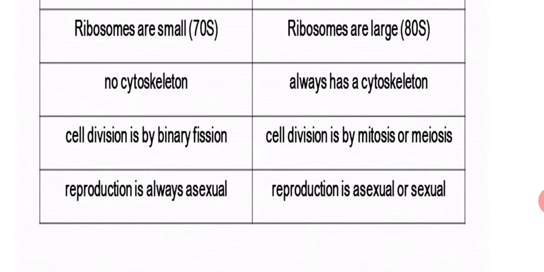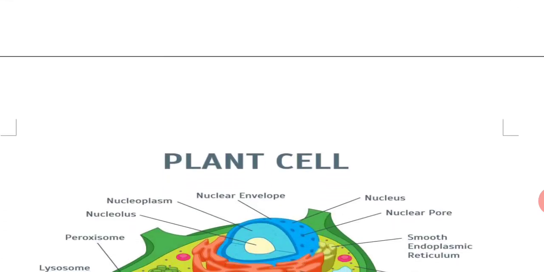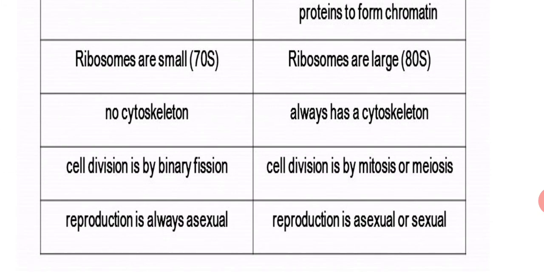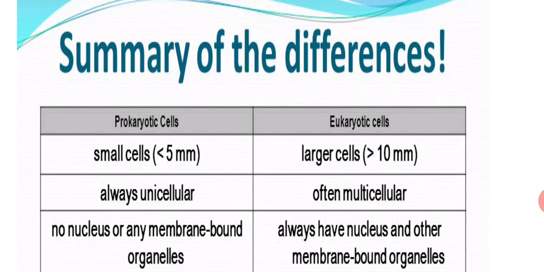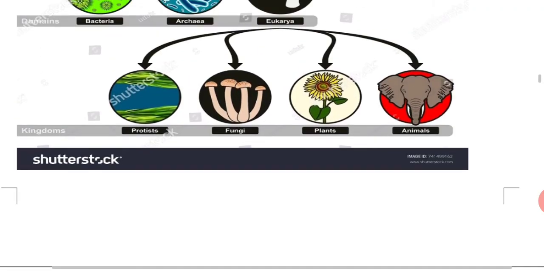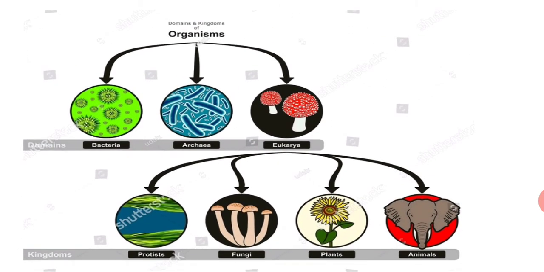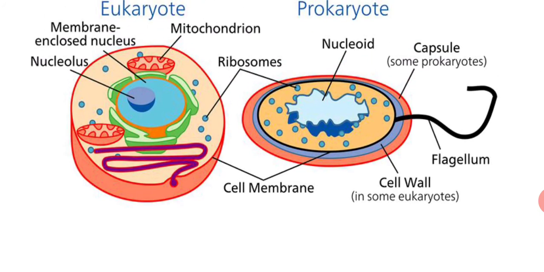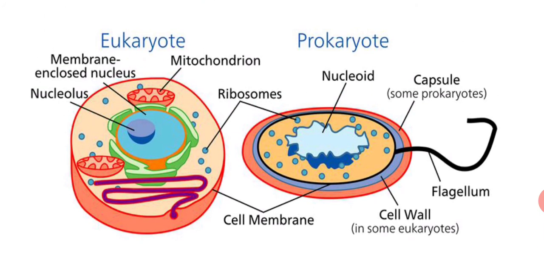So students, I think you will know these very well, but it is my effort to make the prokaryotes and eukaryotes clearer. Further we will discuss more cell types such as plant cells and animal cells, but at first we have to know these basic facts about the cell and the difference between prokaryotes and eukaryotes.